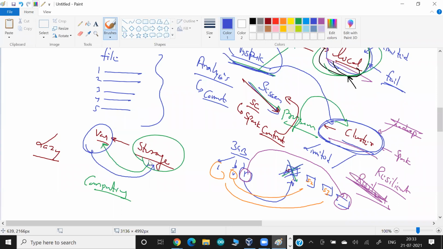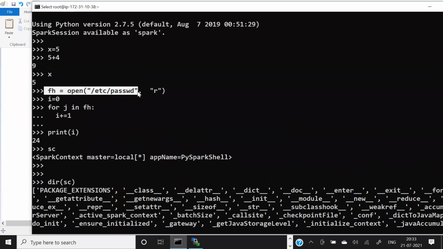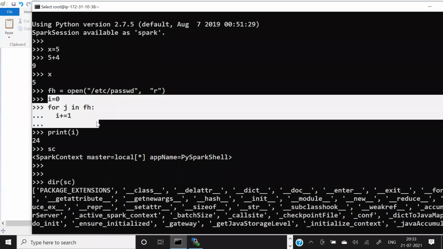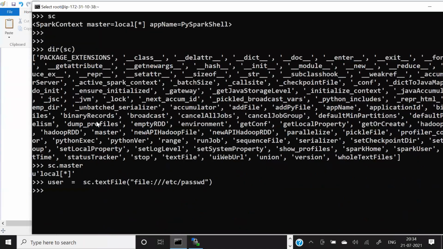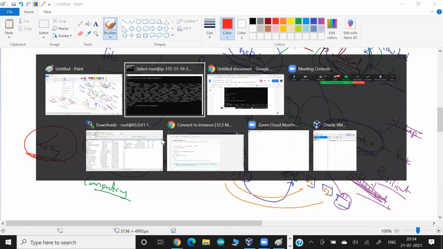For example, if you run a for loop here, it goes and starts reading the data. But in PySpark, they are working on the concept called lazy. We are just maintaining the reference. It looks like my data has been loaded, but it's not.